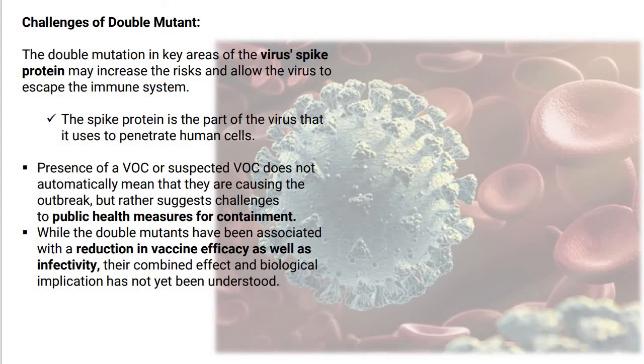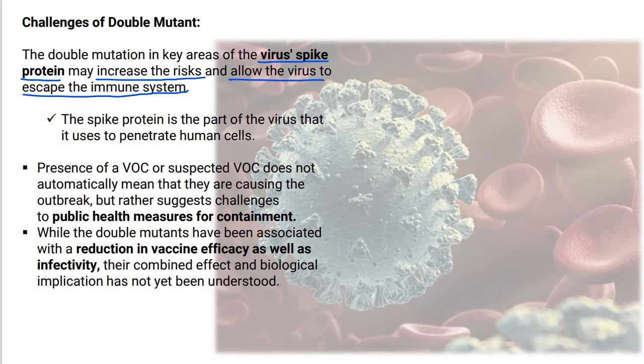So what are the challenges of double mutation or double mutant? The double mutation in key areas of the virus spike protein may increase the risk and allow the virus to escape the immune system. अगर और ज़्यादा mutations पाए गए, changes पाए गए virus में, तो आपकी immune system को धोखा दे सकता है ये mutation, इससे बच सकता है, कह सकते हो आप, इस वायरस की जो बीमारी है, जो आपकी बीमारी होगी या जो इसके repercussions होंगे वो और serious और deadlier हो सकते हैं.